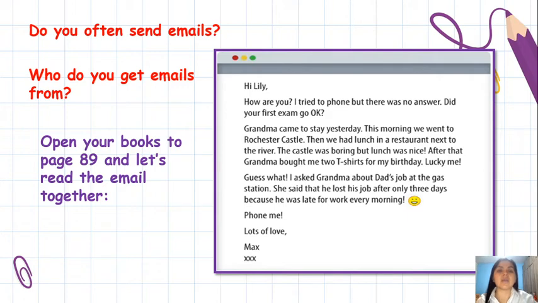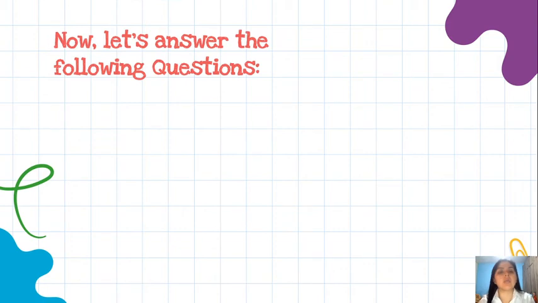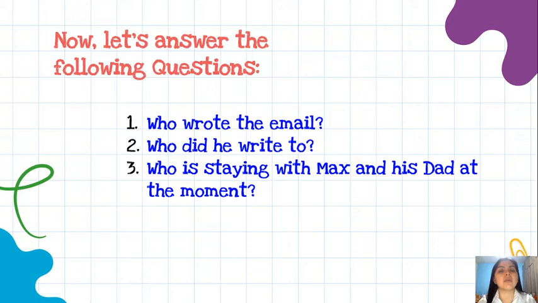Okay, we have this email, yes, about Max, who's writing the email. The email is written by Max, okay? And about this email, we have some questions to answer, okay? Now let's answer the following questions. And you will find 3 questions.